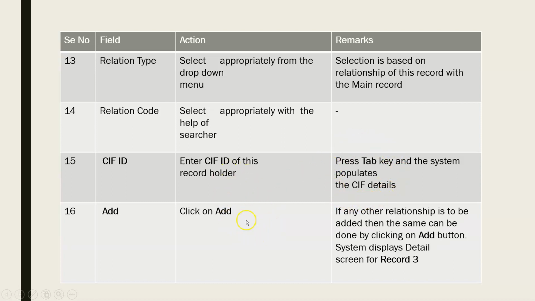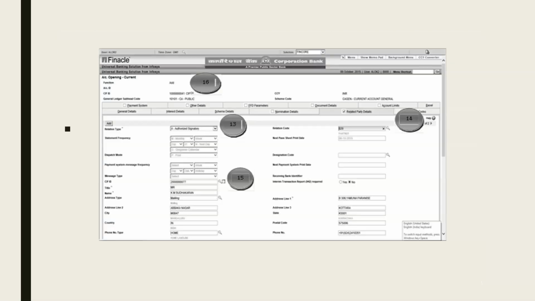And we can add as many records as we like, right? There may be 3 or 4 directors, and it may say any 2 of the directors can operate, or any 3 can operate, or either of the directors can operate, either of the 4. So we have to choose the mode of operation accordingly, and here we can add as many records as we like.